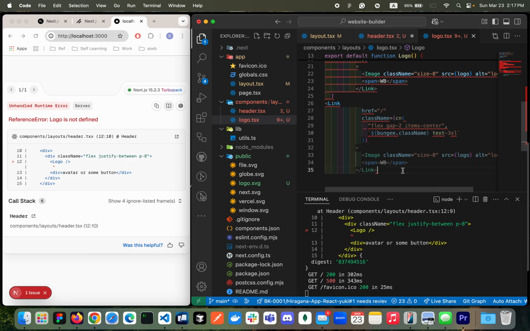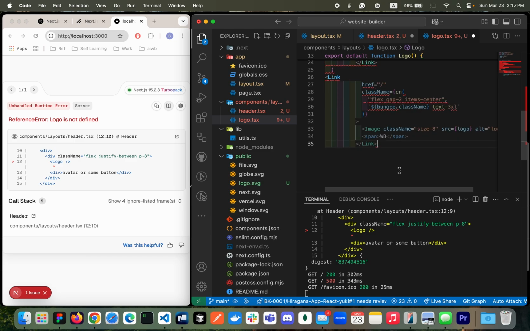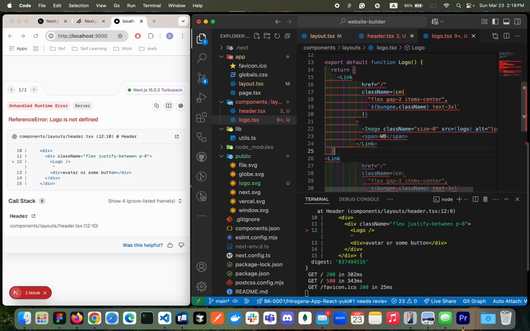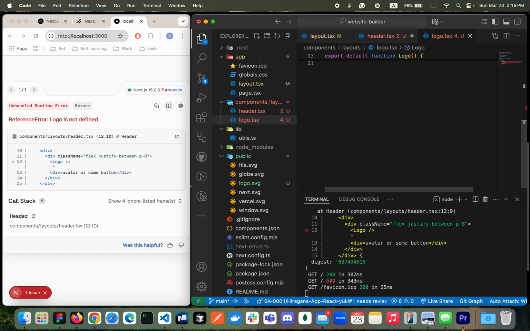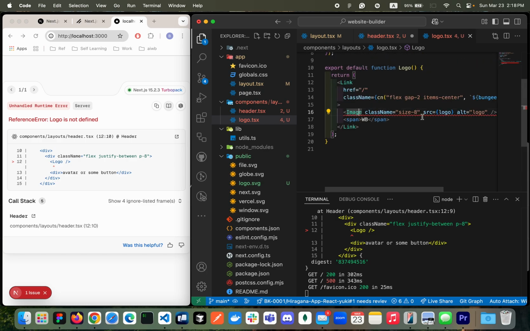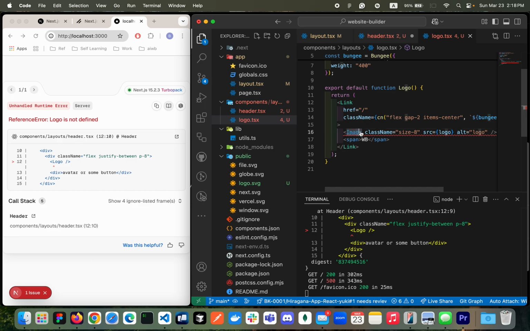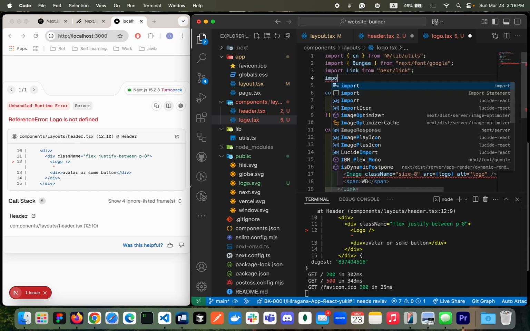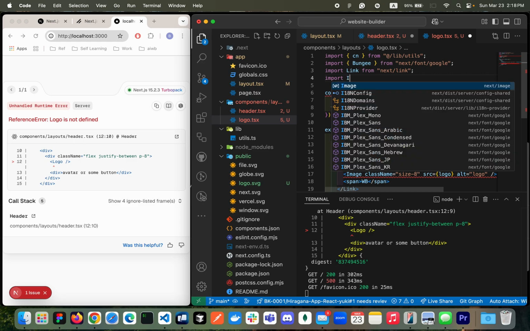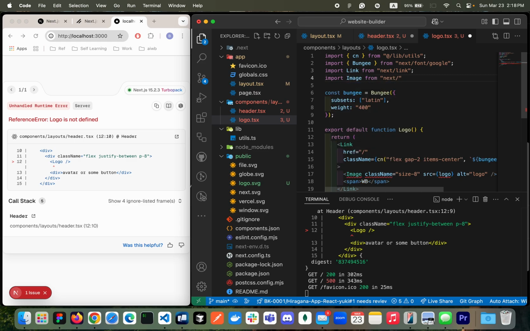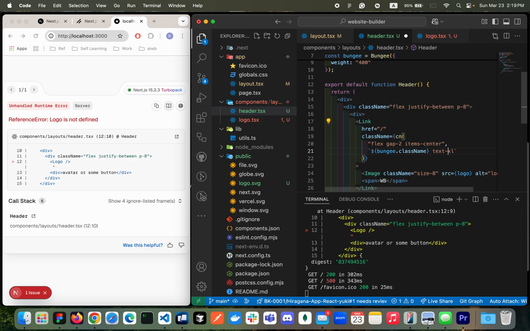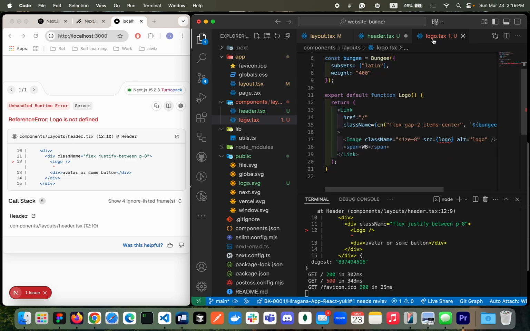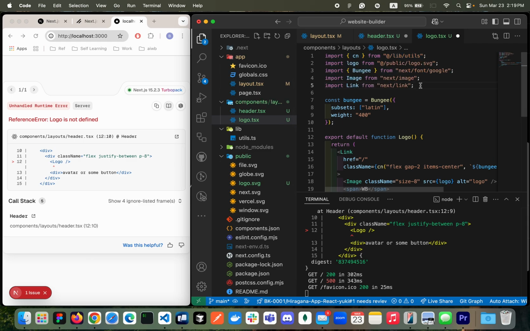Great. Oh, something is off. I guess I pasted it twice here. So here I'll be deleting. Awesome. So then, which is good. And then image also needs to be imported from Next, right? So here import image from Next image. So now let's just, oops, my logo does not exist. Hold on. So a whole bunch of stuff is missing, right? So here just copy paste the whole thing to get out.